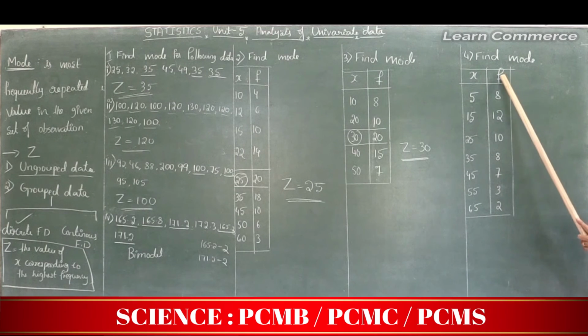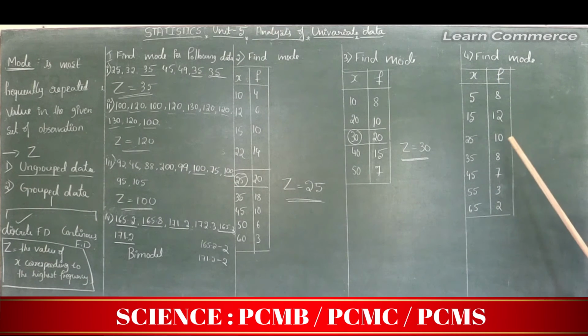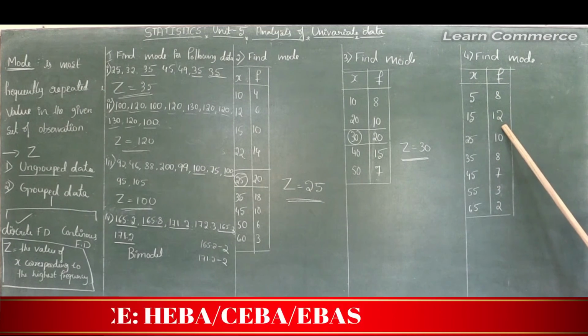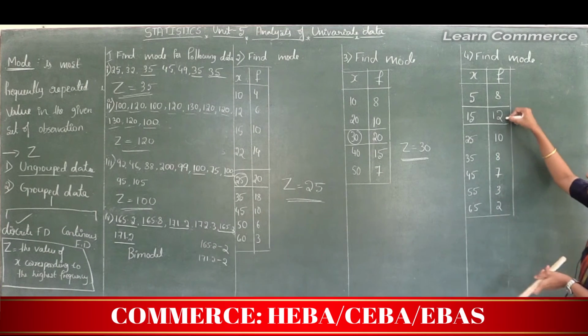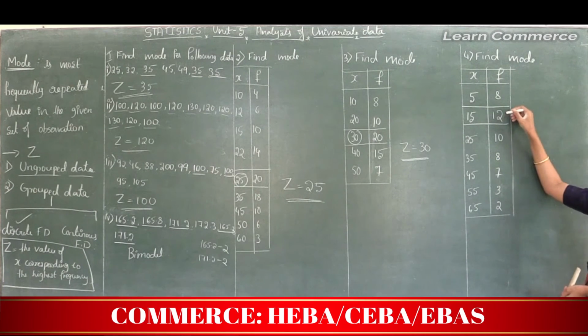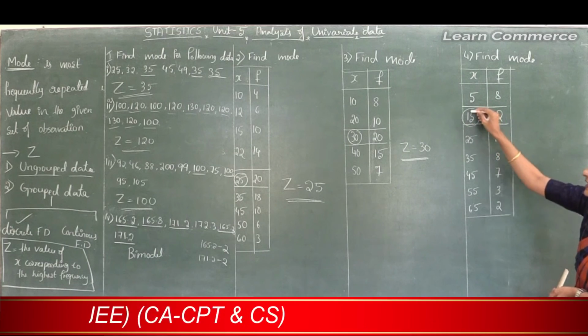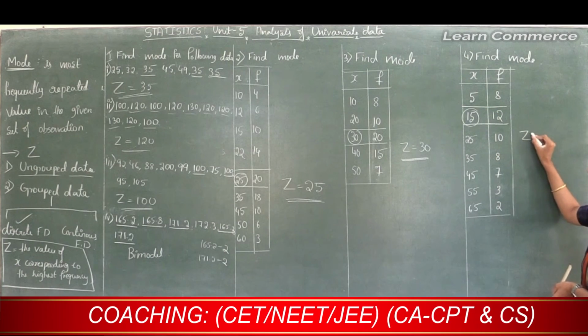In the frequency column, the highest frequency is 12. For this 12, the corresponding x is 15. Therefore mode is 15.